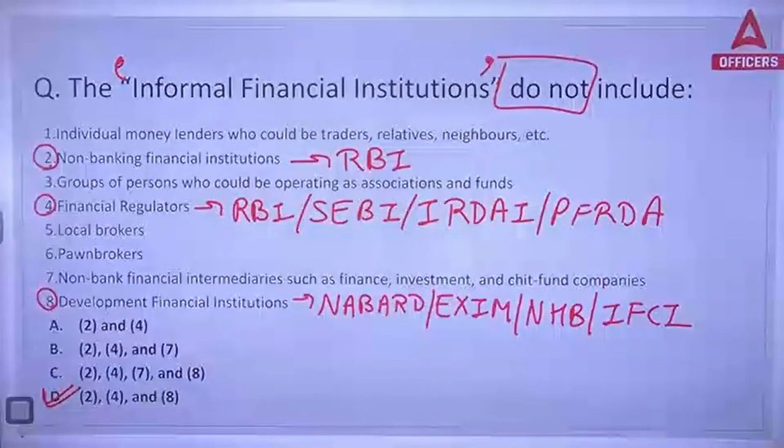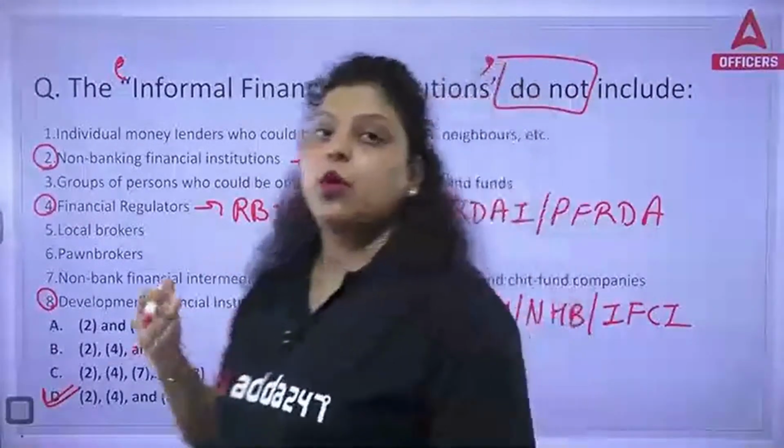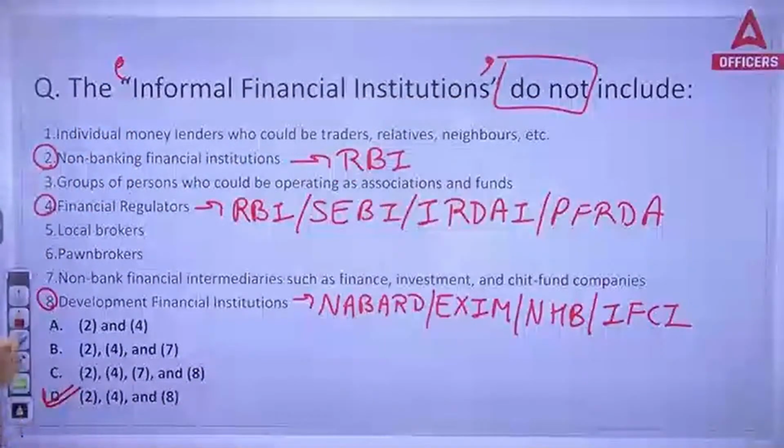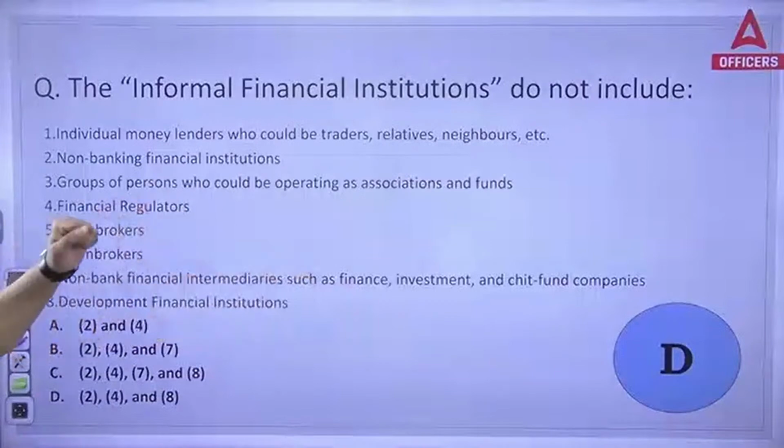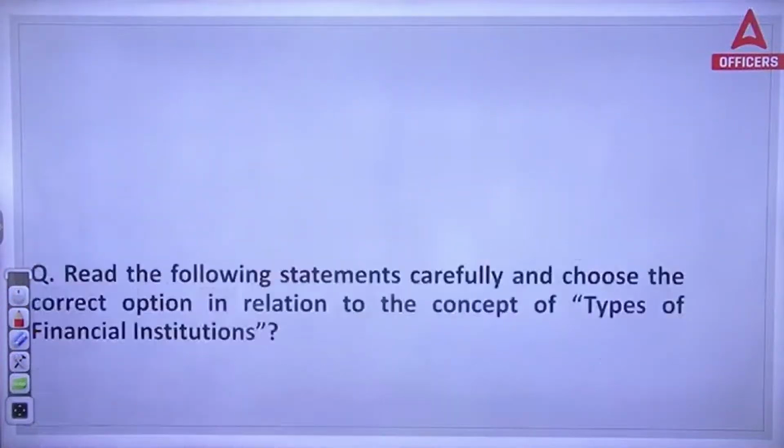Okay, let's start. So the right answer will be your D option. Second, fourth, and eighth are not a part of the informal financial institution. So the right answer will be D option. Okay, next question. Let's move to the next question.